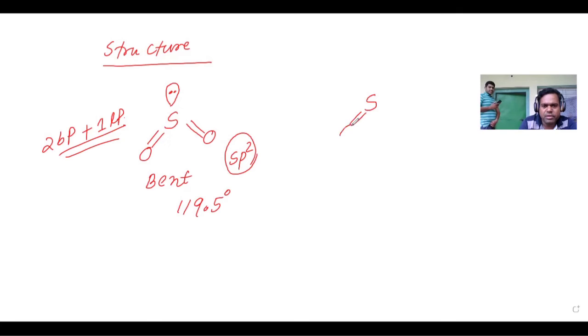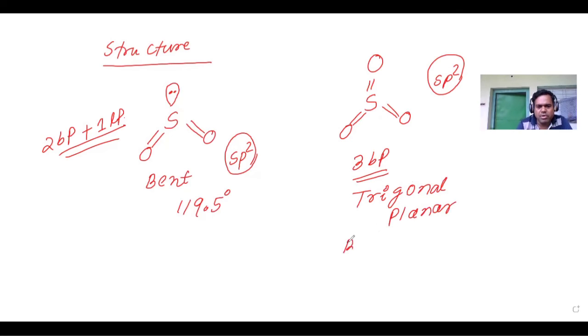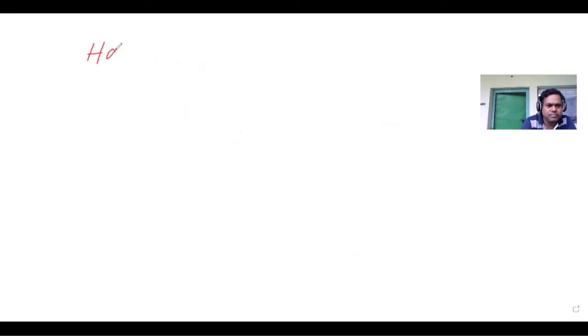In SO3, the structure is like this. It is sp2 hybridization, because it has three bond pairs and no lone pair. The shape is trigonal planar, and the bond angle is 120.